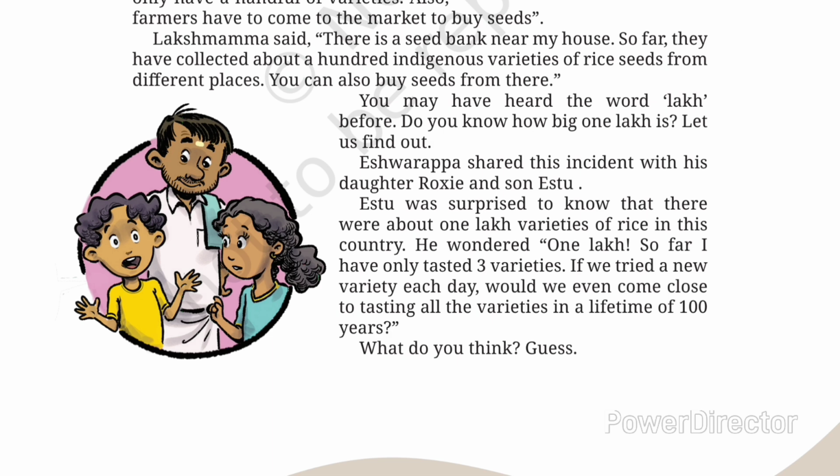He wondered, 1 lakh? So far, I have only tasted three varieties. He thinks he has tasted only three varieties, but in our country 1 lakh varieties of rice exist.